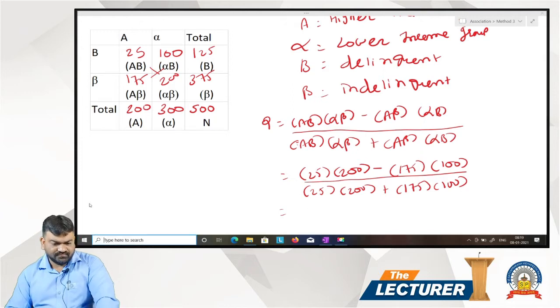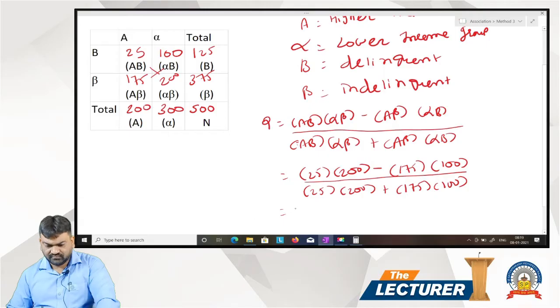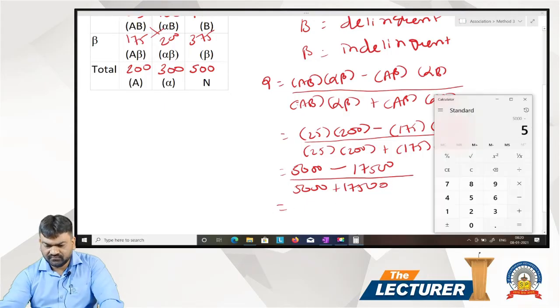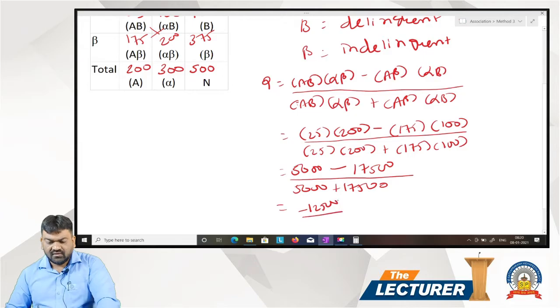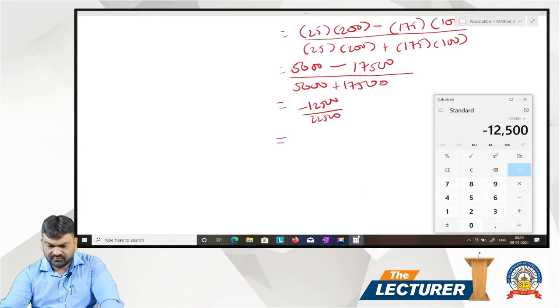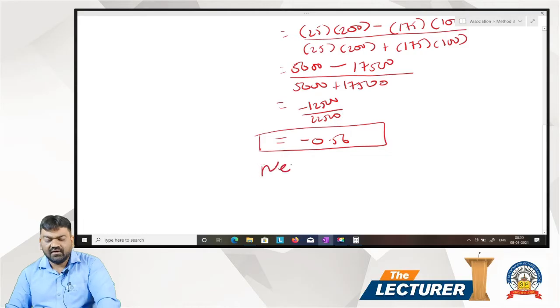25 multiplied by 200, that is 5000. 175 multiplied by 100, 17500, divided by 5000 plus 17500. 17500 minus 5000, 12,500, divided by 22,500, that is 0.56 minus. Negative association.